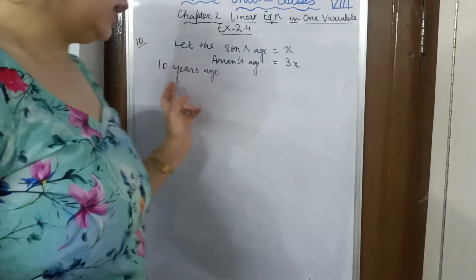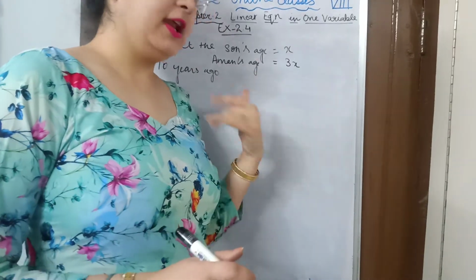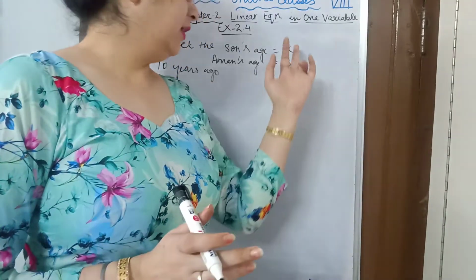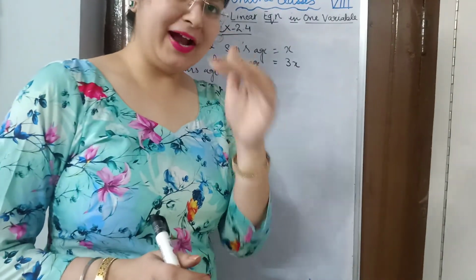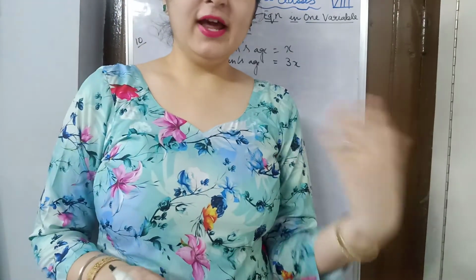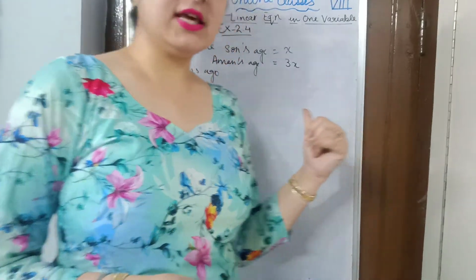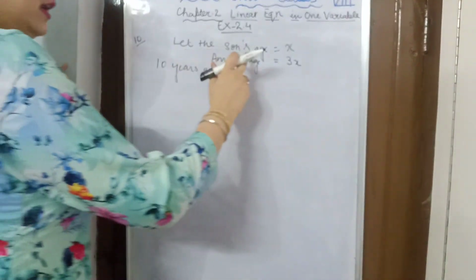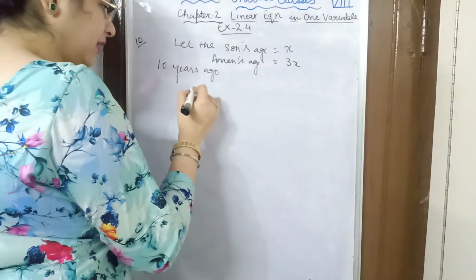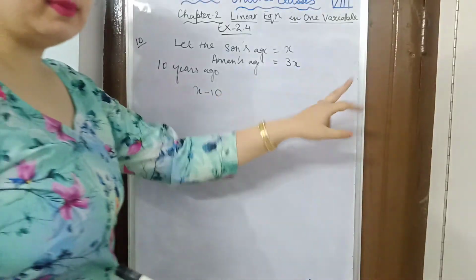When we talk about 10 years ago, we need to subtract the same number from the age. If today you are 15 years of age, before 10 years what was your age? 5 years, right? 15 minus 10. Similar is the case here: the son's present age is x. 10 years ago, the age was x minus 10. And Aman's age is 3x minus 10.